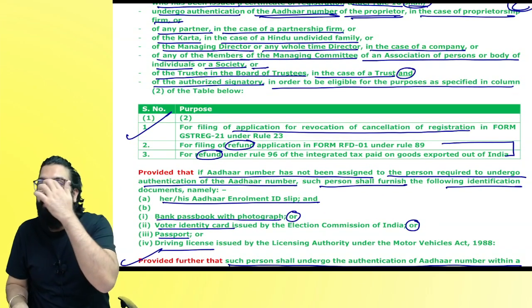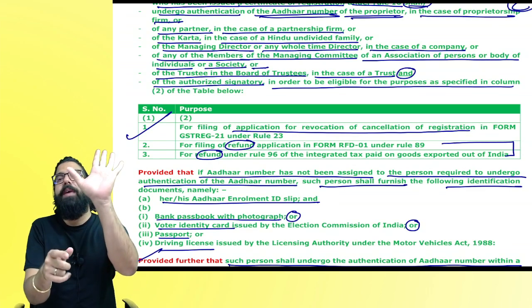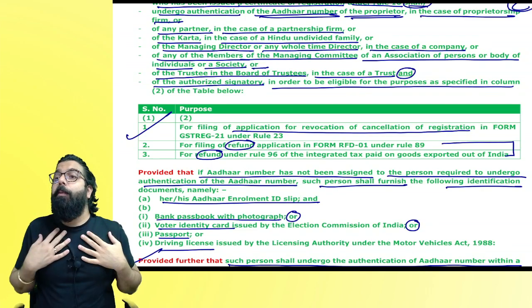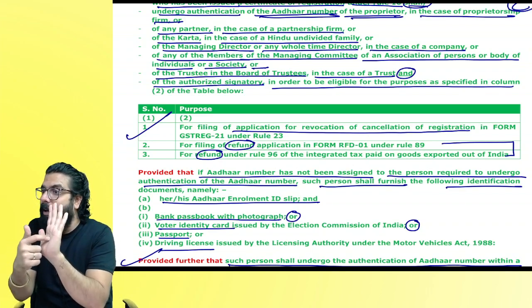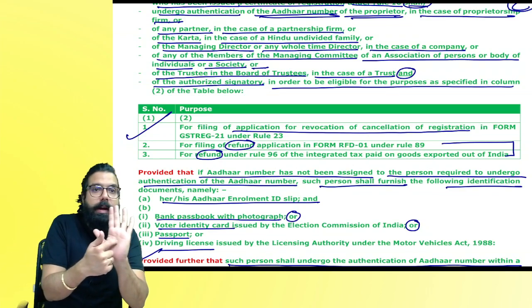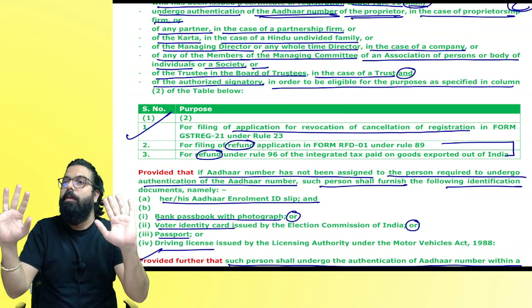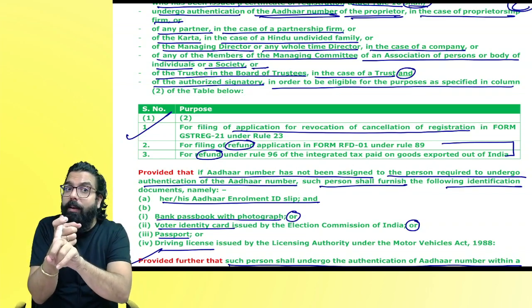Tell me one thing, what did you learn? Aadhaar authentication made mandatory if you want to file revocation application and refund application. If I am a proprietor, whose Aadhaar authentication do I have to do? You know Aadhaar authentication, no? You have to put your Aadhaar number, OTP will come. Correct, everyone? You put the OTP, authentication done. Clear, no? Now tell me Aadhaar authentication of proprietor.